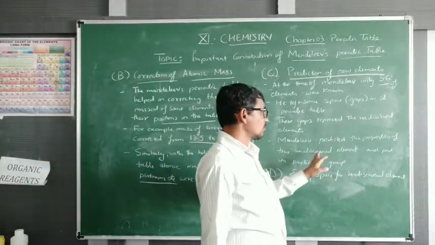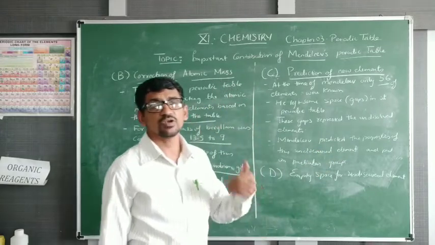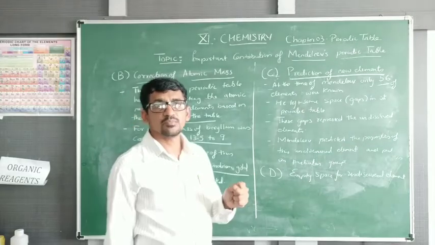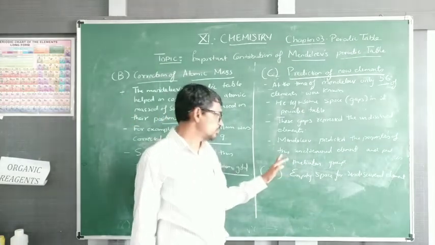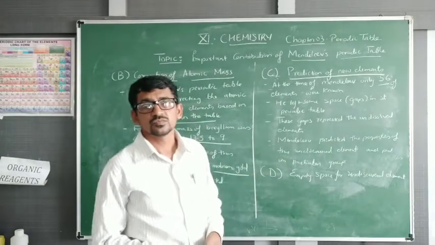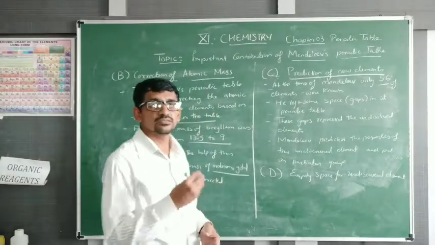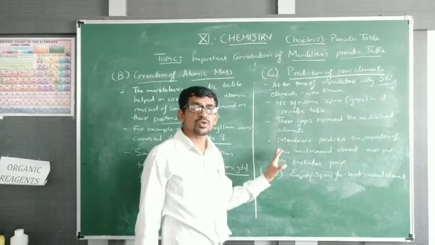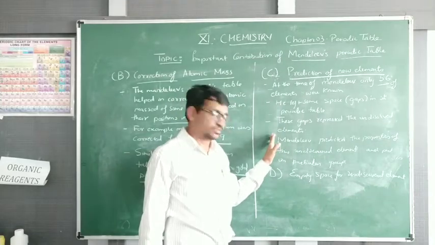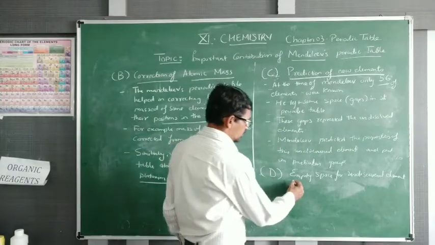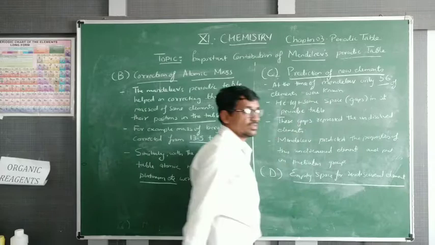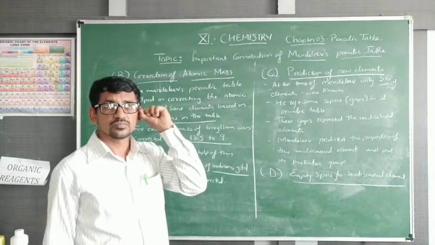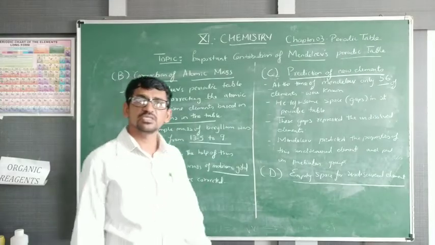Mendeleev predicted the property of that undiscovered element, whatever may be the element, but its physical and chemical property can be found with the help of this periodic table. In the modern periodic table, these gaps are filled with the new elements whose property is similar to the above elements. Next one, the empty space for undiscovered element. The name is not given, but some nickname is given by Mendeleev.